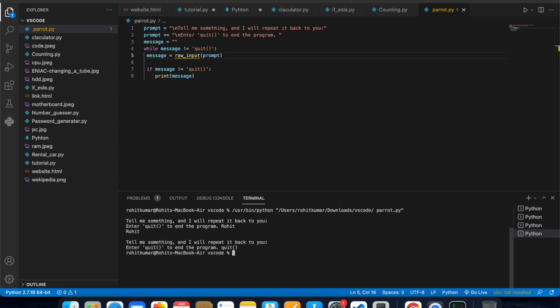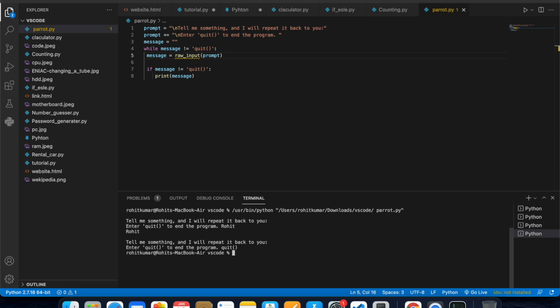This while loop at 3 runs as long as the value of message is not quit. The first time through the loop, message is just an empty string, so Python enters the loop. At message equals input prompt, Python displays the prompt and waits for the user to enter their input.